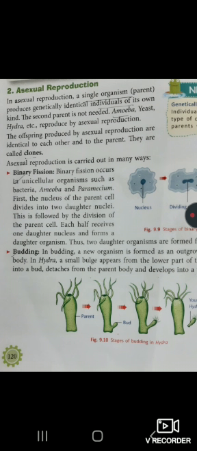You must have seen in plants an outgrowth part coming out and growing outward; that is called a bud. For example, in hydra, a small bulge appears from the lower part of the body that grows into a bud, and it develops from the parent body into a young hydra. So that is all about the chapter. Thank you.